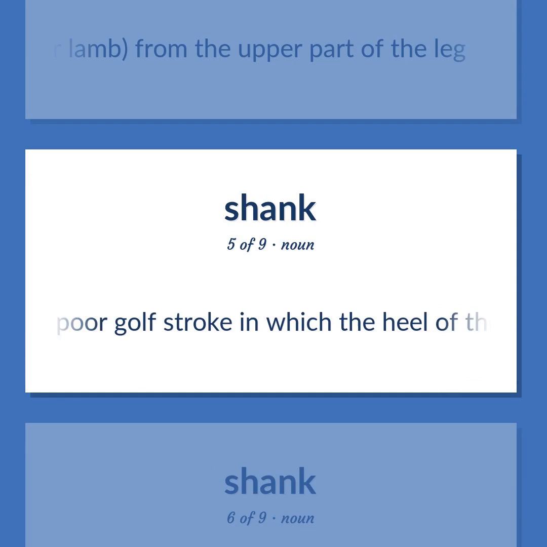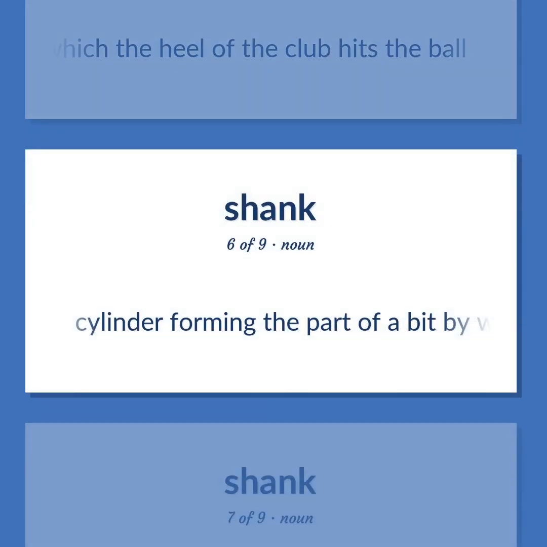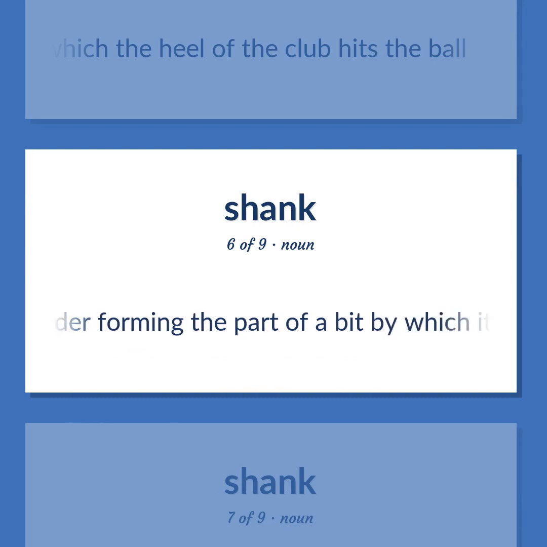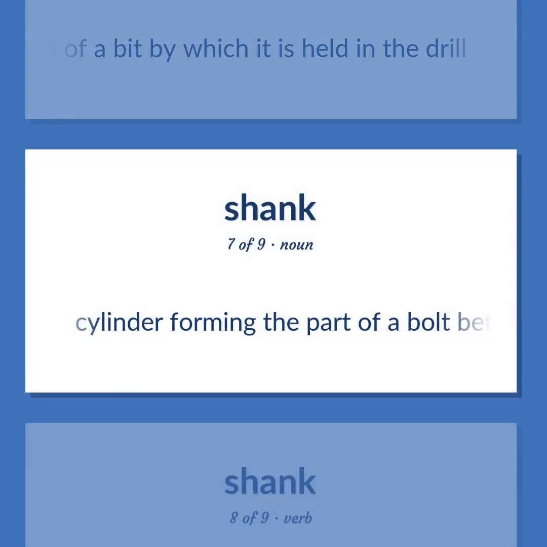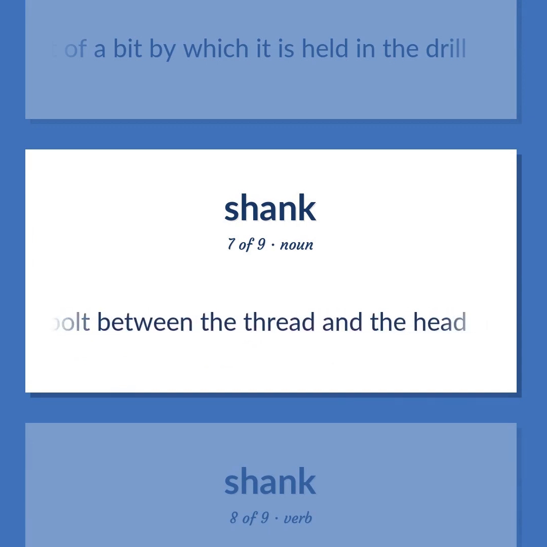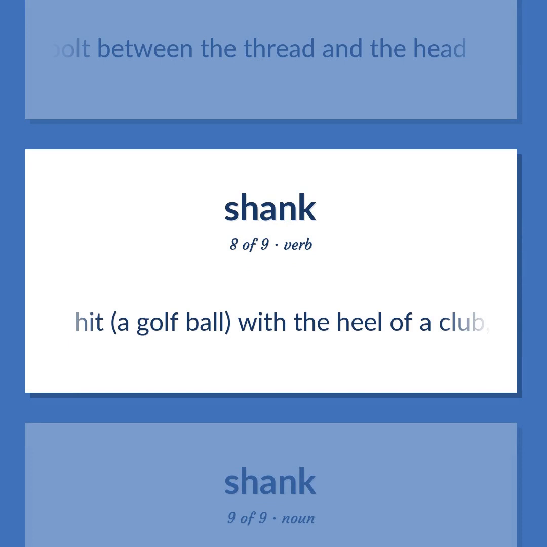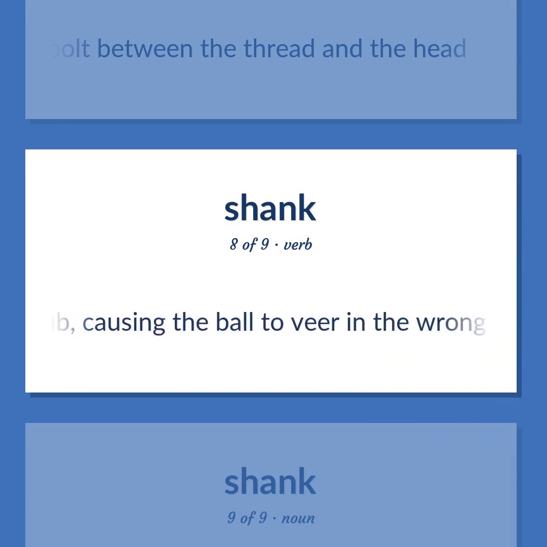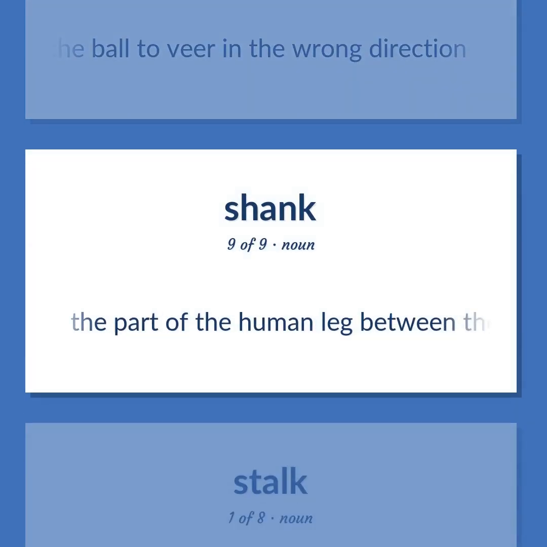A poor golf stroke in which the heel of the club hits the ball. Cylinder forming the part of a bit by which it is held in the drill. Cylinder forming the part of a bolt between the thread and the head. Hit a golf ball with the heel of a club, causing the ball to veer in the wrong direction. The part of the human leg between the knee and the ankle.